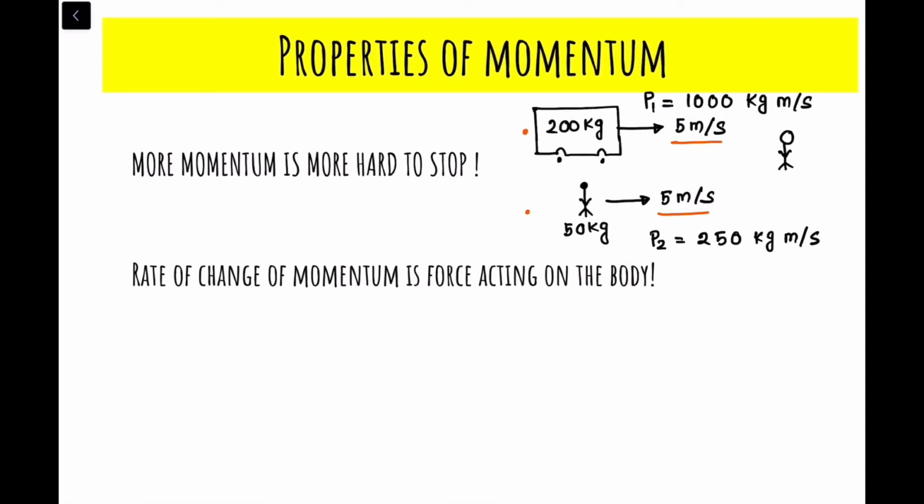But you can't stop the bus, right? So that means the more momentum an object has, the harder it is to stop. Since the bus has more momentum than the person running towards you, the person is easier to stop and the bus is more difficult to stop. So this brings us to our point that more momentum is harder to stop. Okay, I hope you got this.